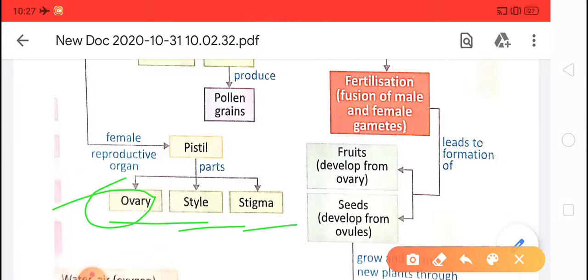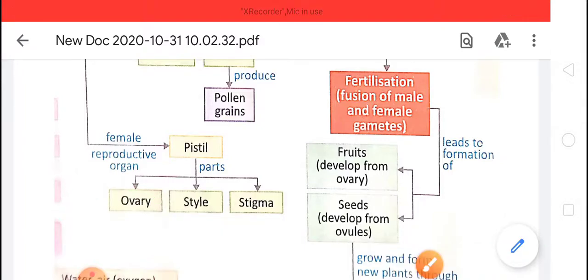Okay children, we are taking a quick revision because we have already discussed this chapter. So I hope you don't have any problem in the quick revision. The male and female gametes fuse together and form the zygote, and the process is called fertilization, that we'll discuss. Also, about parts, we have discussed the male and female parts of the flower, stamen and pistil.